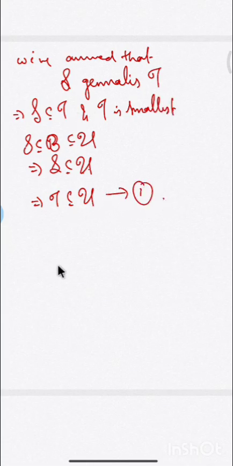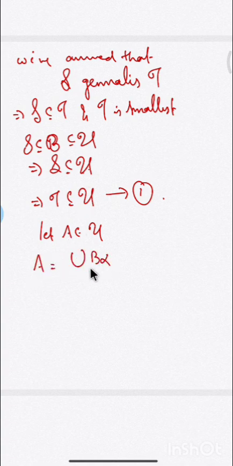Now to prove the reverse implication, I take an arbitrary element from U. Let A be an element in U. We know that script B is a base for U. Then A can be written as an arbitrary union of elements B alpha, where each B alpha is an element in script B. This is because when script B is a base for the topology U, every member of U can be written as a union of members of script B.